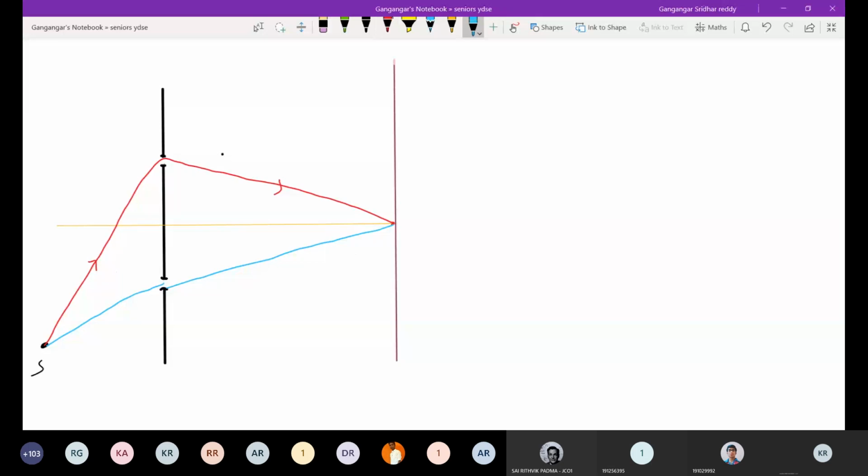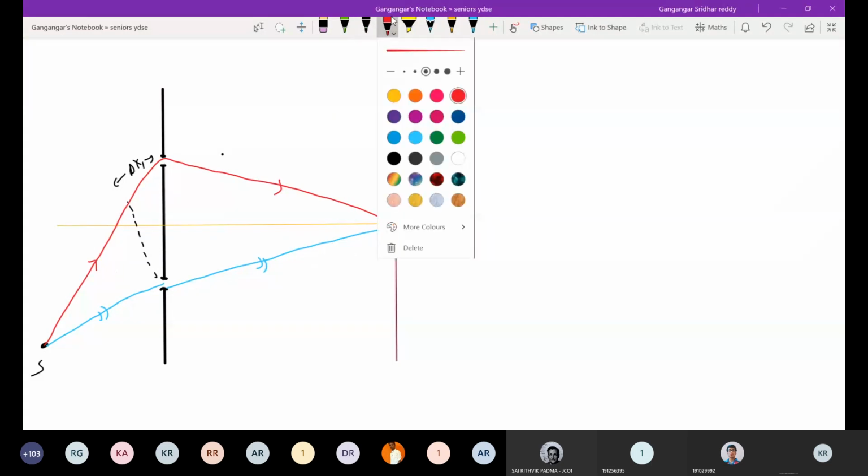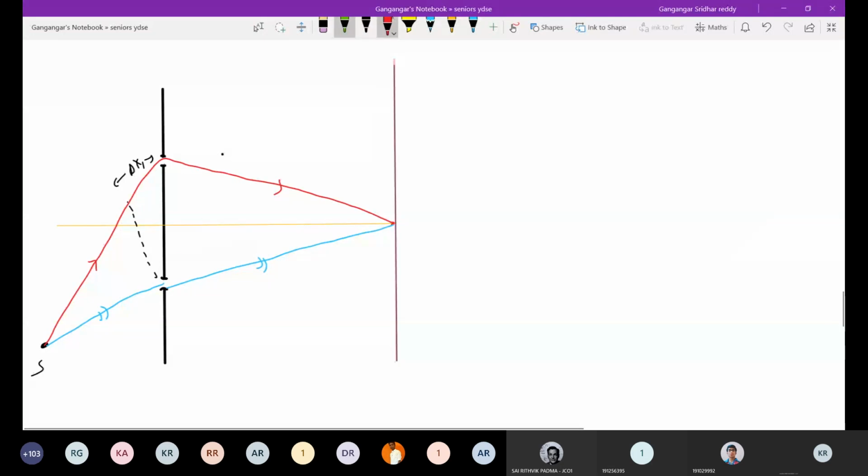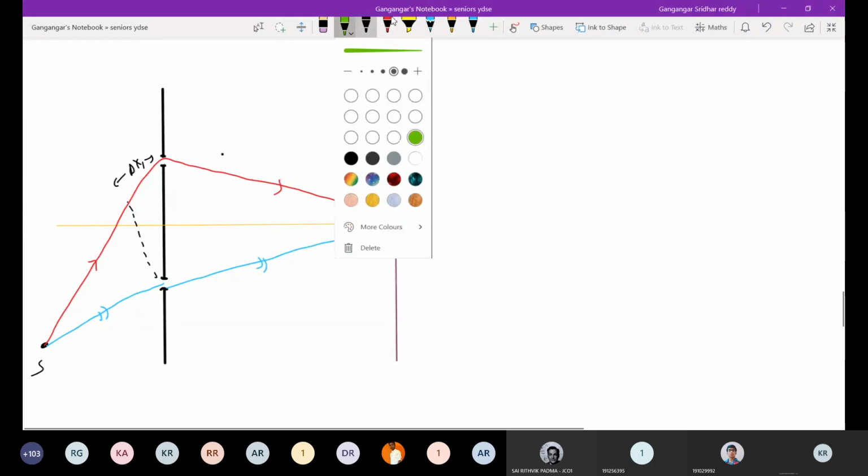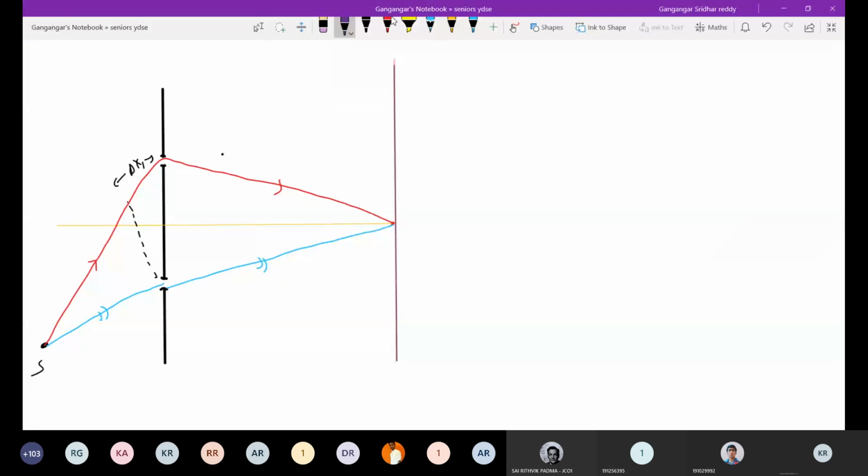This is ray 2. So this is a path difference, call delta x1. What is the path difference due to the slab? The slab is here, no?